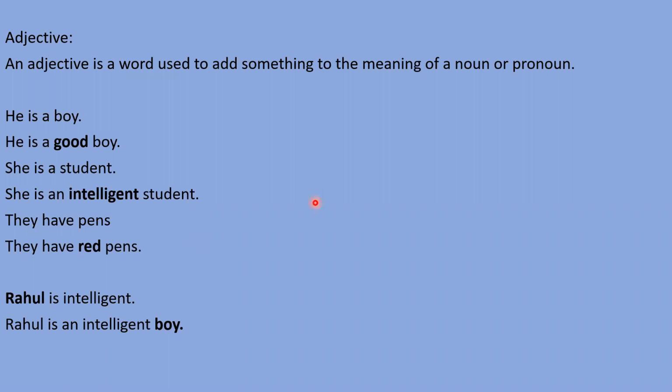Suppose I say he is a boy, so we can say he is a good boy. So good is an adjective here. Why? Because by the word good we can convey extra information. Like intelligent is also an adjective here, red is also an adjective. So all these words are called adjectives, right?